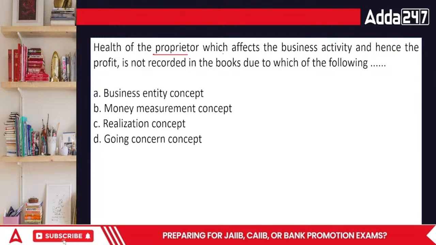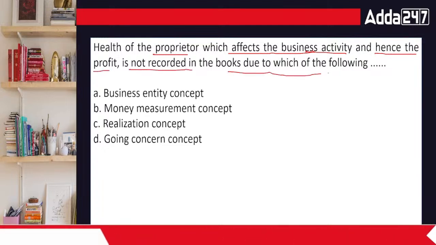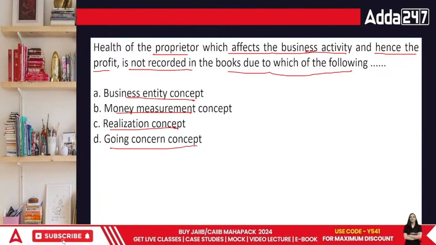Health of the proprietor, which affects the business activity and hence the profit, is not recorded in the books due to the following: business entity concept, money measurement, realization, or going concern concept. What's going to be the answer, everyone?